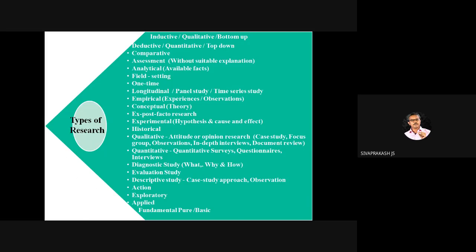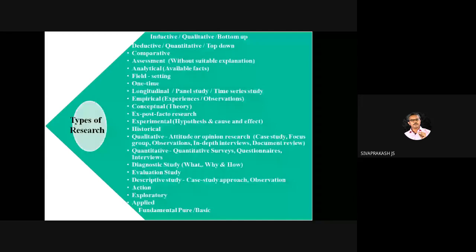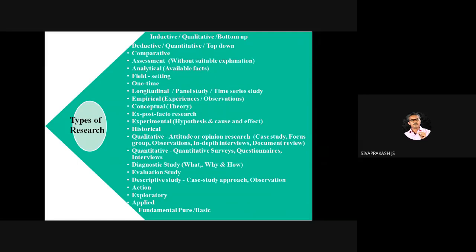Here, social issues or economic programs like the irrigation program or MGNREGA work, and economic welfare schemes or social programs like the family planning program or the nutritional awareness program, we can assess by using this evaluation study.